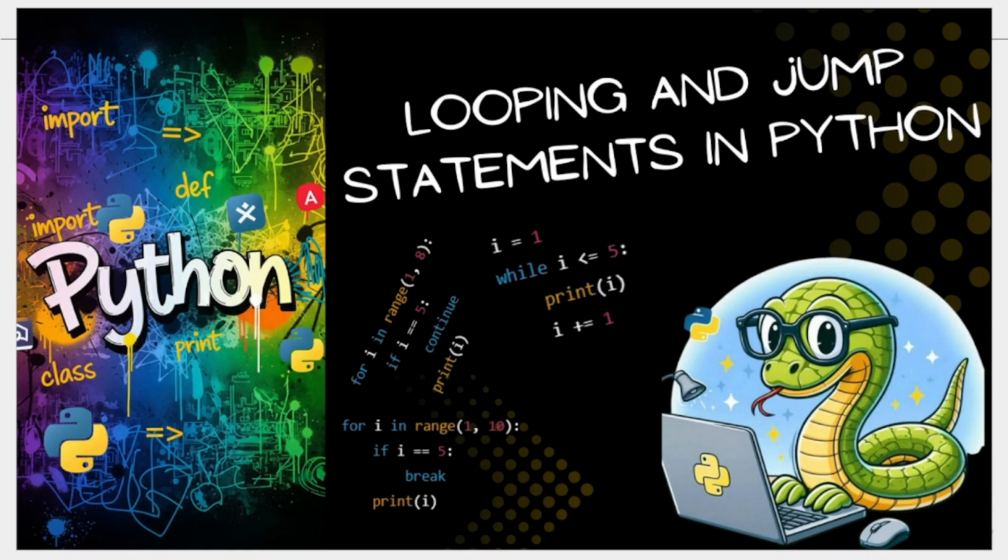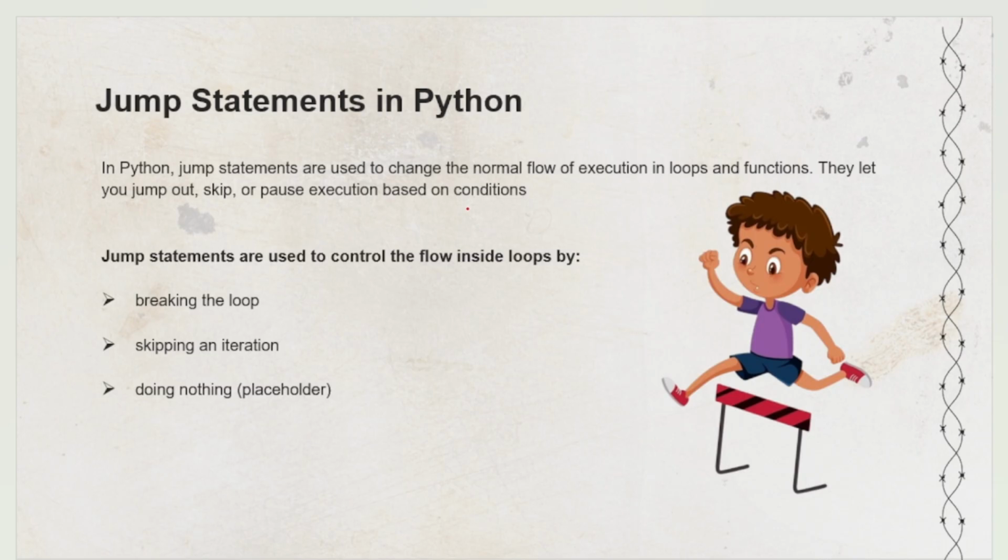Let's start today's topic, the jump statement in Python. So what is the jump statement in Python? In Python, jump statements are used to change the normal flow of execution in loops and functions. Jump statements are used to control the flow inside the loop.